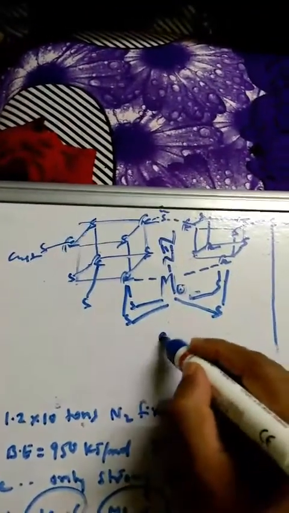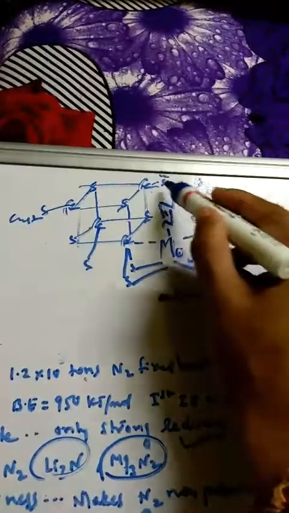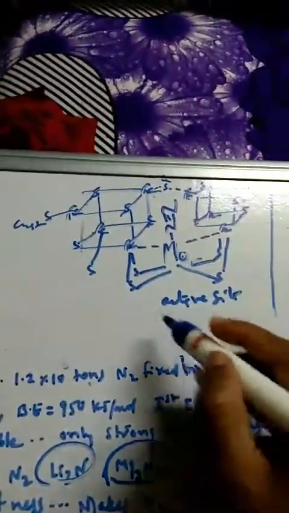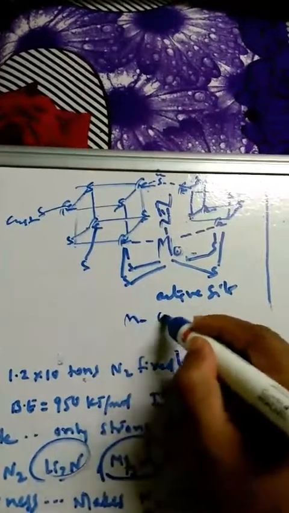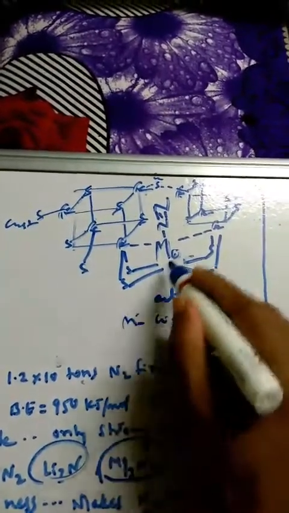So this is the active site, like what you have learned in the mechanism. Second step here, same thing, this is the active site like this. So molybdenum and this iron will be bonded with the sulfur of cysteine. All other things are the same here. So this is called your M cofactor. This is called a metal cofactor. Here M stands for molybdenum. So this is how it works.